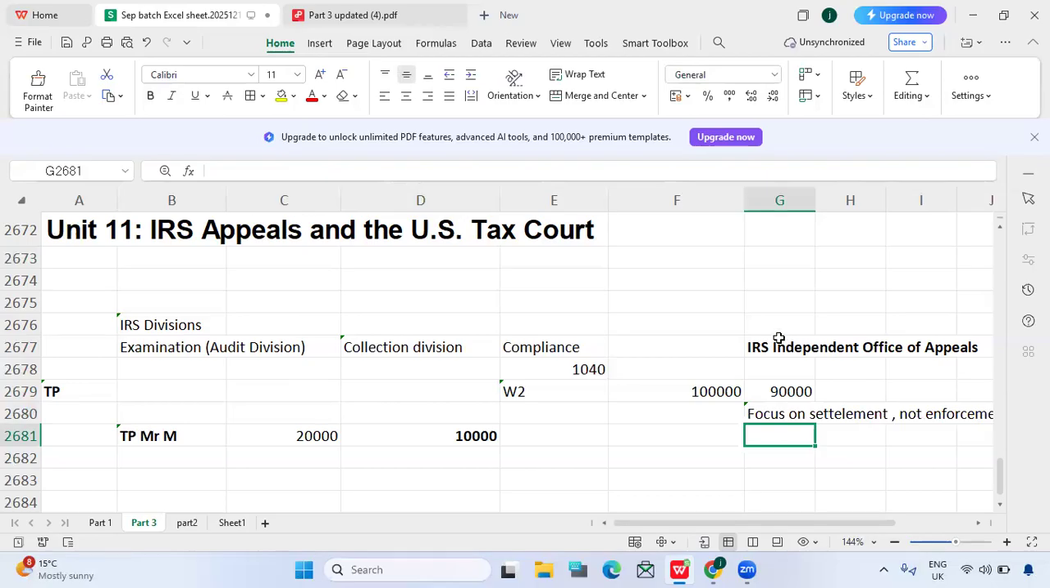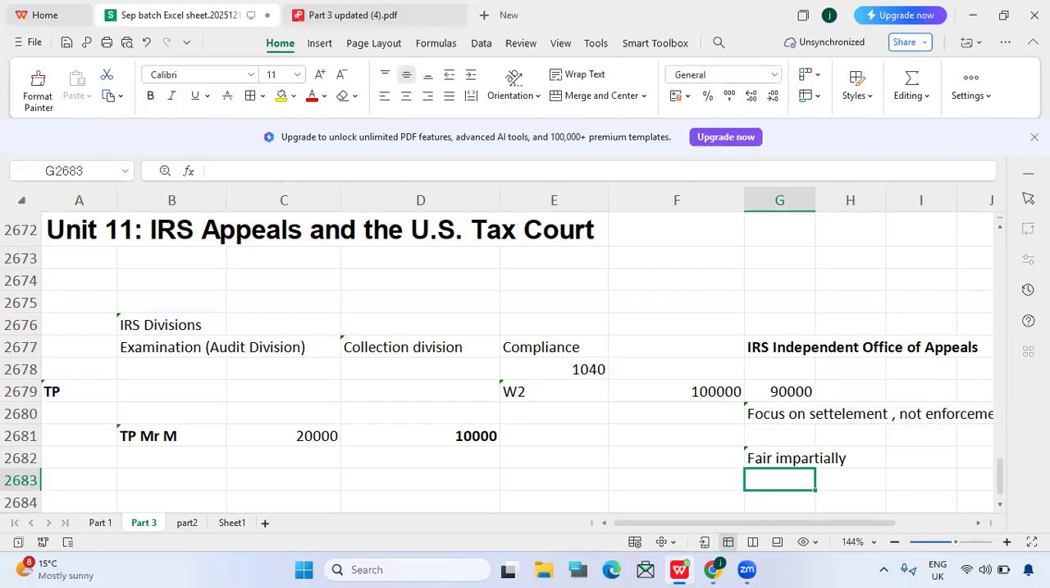So do they work for audit, or do they work for the collection department? No. They work for both the taxpayer and also the IRS. So they will check the facts, and they also do fair and impartial things. This is very important in the exam. So they work fairly and impartially. That means they will only check the facts.